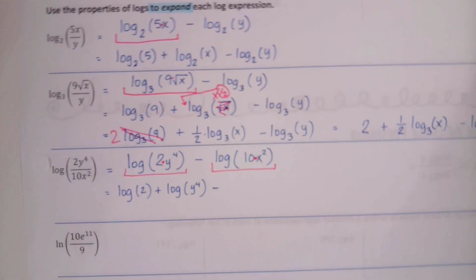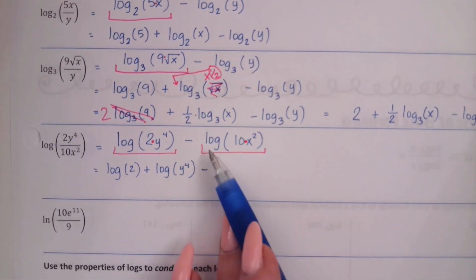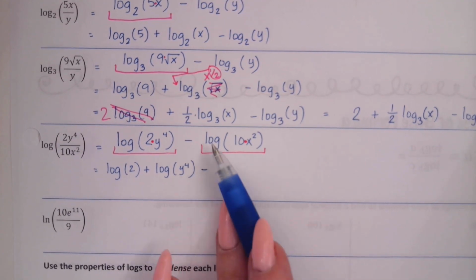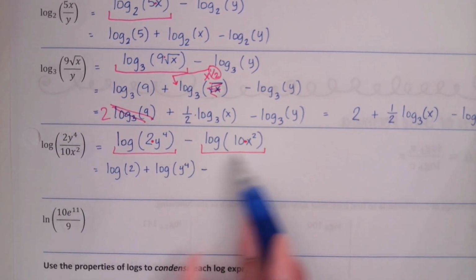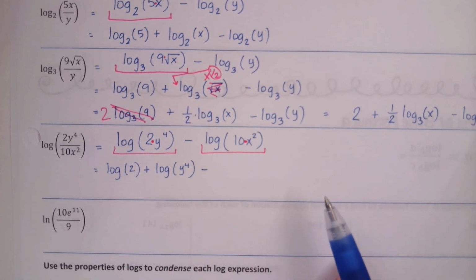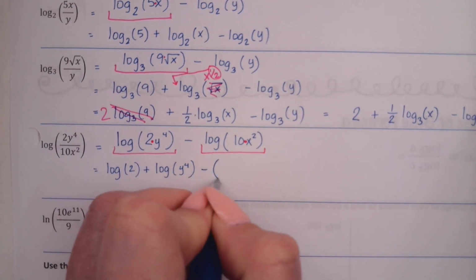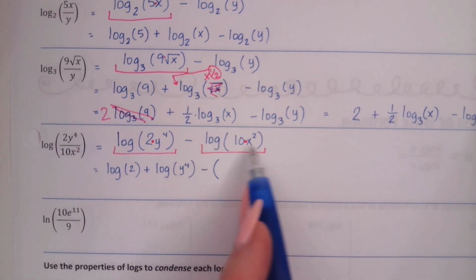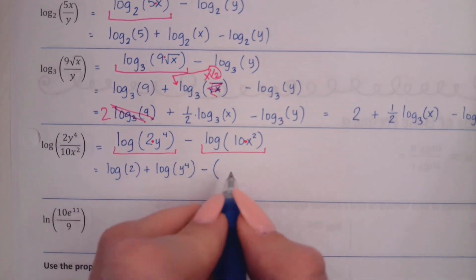minus, okay, it's going to get a little tricky here, guys. We're subtracting, but we are going to have 2 separate logs here. Anyone know what I'm going to have to add to this if I'm subtracting 2 separate logs? You either have to subtract both, or you need to put subtracting and then a parenthesis to show that you're subtracting, and there's going to be 2 separate logs.